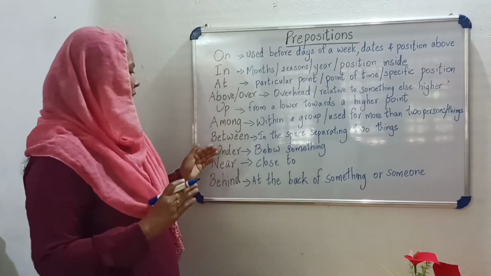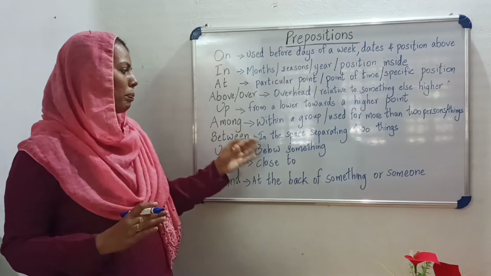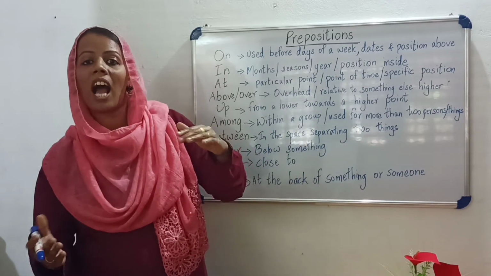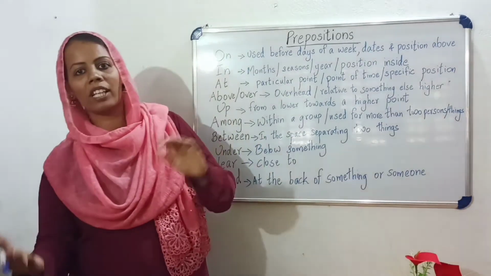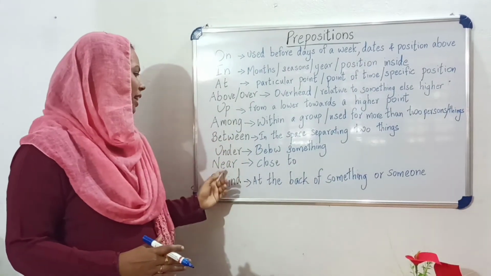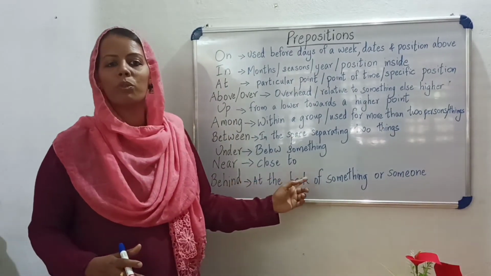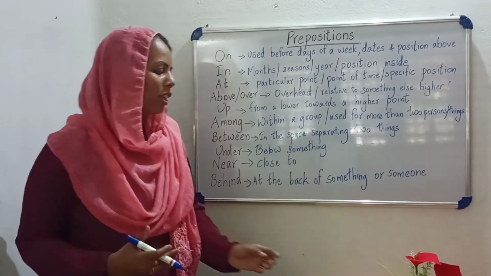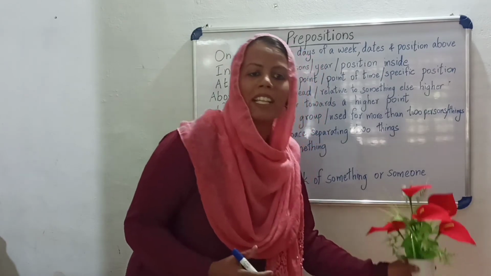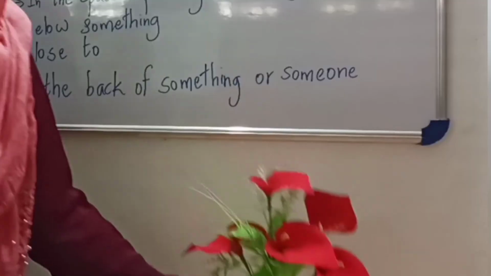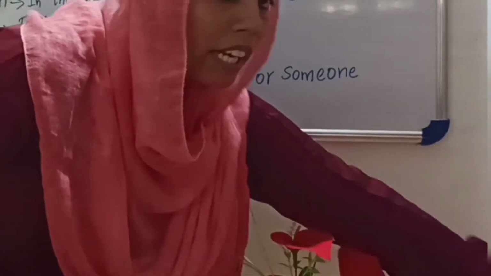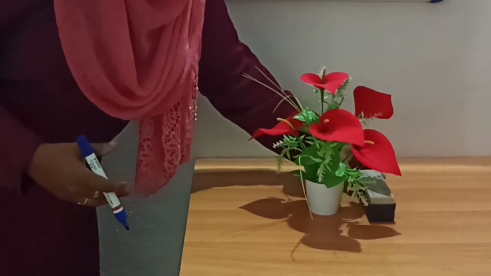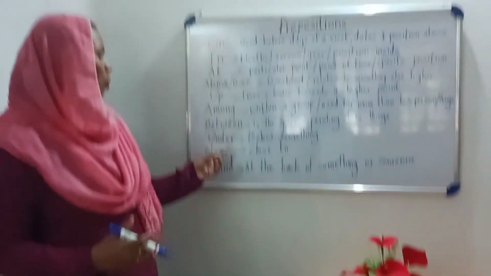Okay. Under. Under means below something. The bicycle is under the tree. Below the tree. Okay. Near means close to. Look here, we can see the flower vase on the table, and look here, the duster is near the flower vase. The duster is near the flower vase, means close to.